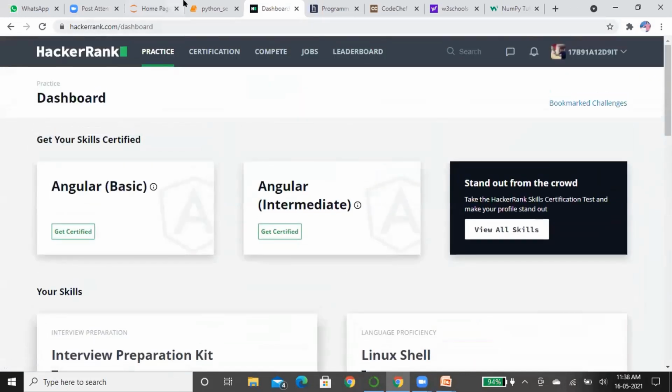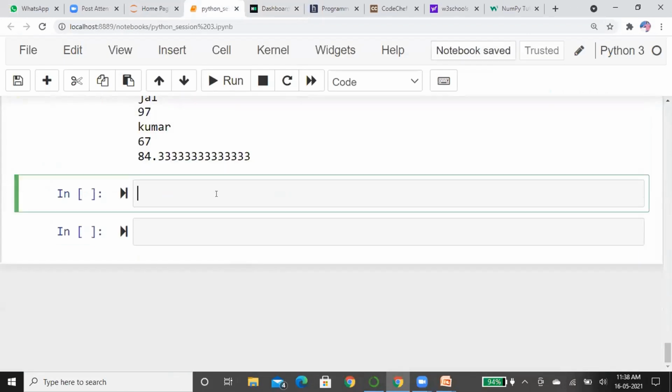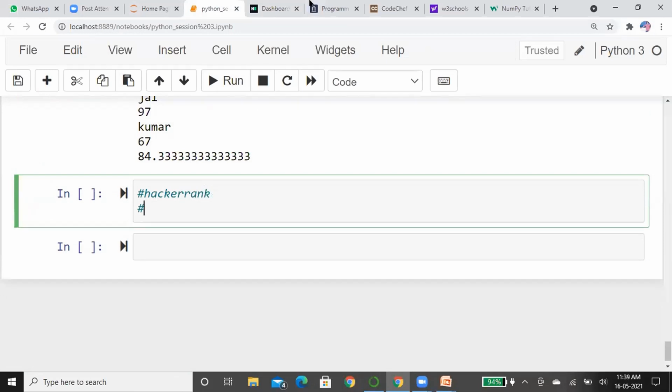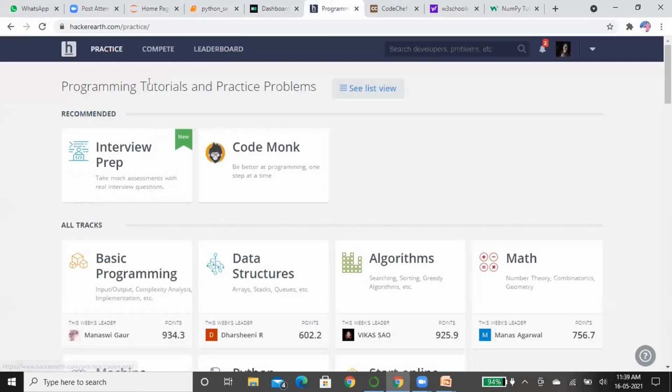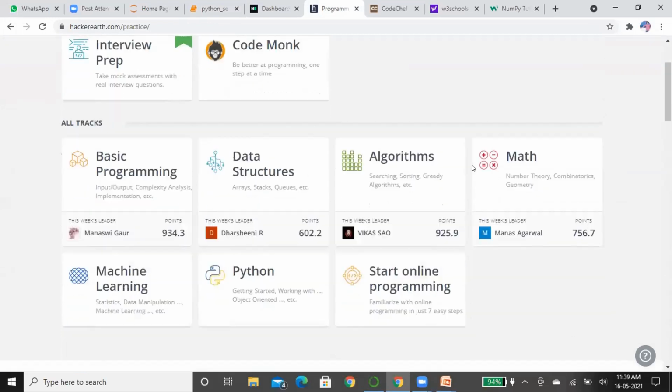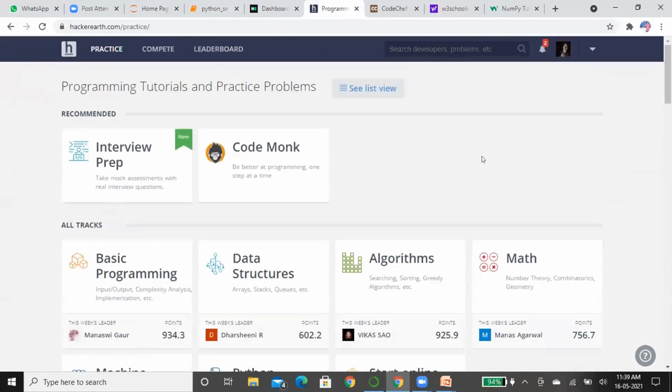One platform is HackerRank, and there is another platform which is called HackerEarth. This is very popular because a few companies directly recruit experienced people from this platform.